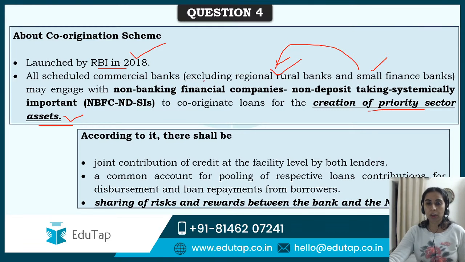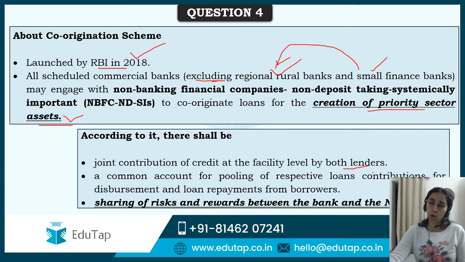ठीक है, excluding है. I hope this is important for you and you know it, that scheduled commercial banks excluding RRBs and SFBs. Now, according to the co-origination scheme, there should be a joint contribution of credit at the facility level by both the lenders. Both the lenders कौन है? Bank and NBFC, which is systematically important and non-deposit taking. Please remember this, each and every line of co-origination scheme is important, and not only for phase 1, this is also important for phase 2 of RBI, and even I would say for SEBI. Finance का paper तो उधर है ही.